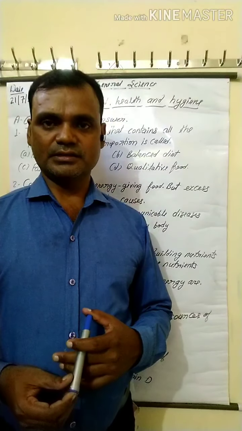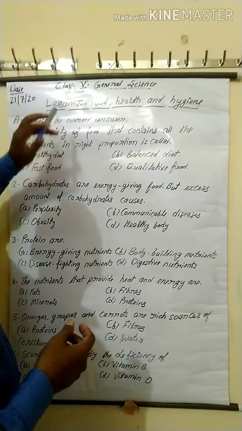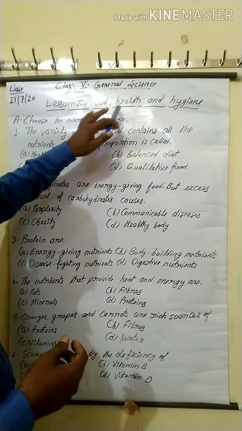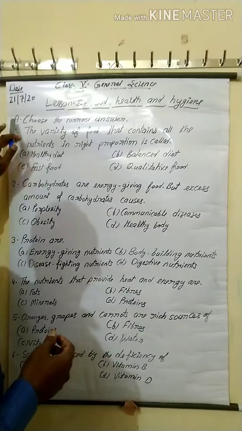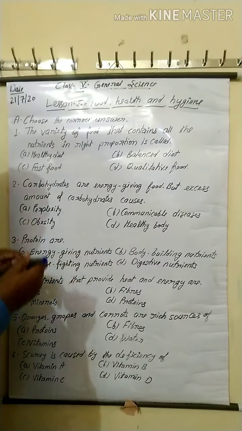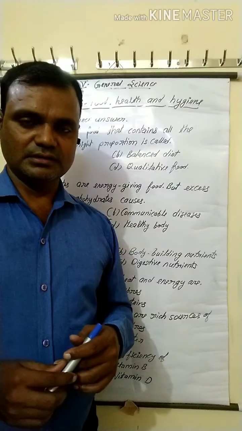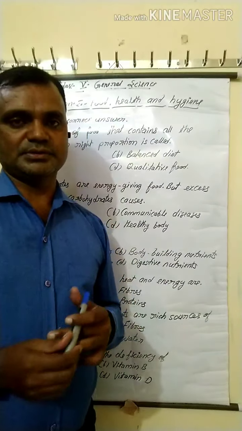See one by one. Each question has 4 options and you choose the correct answer.